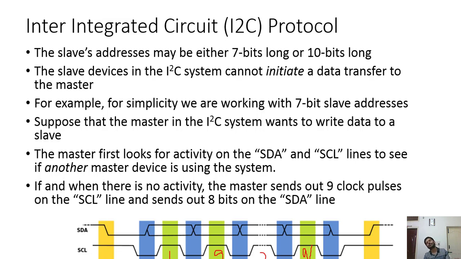Suppose it is 7-bit mode, then n will be 7. Plus 1 more bit will be there, that is the read/write bit. If it is 1, it is read. If it is 0, it will be write. So either you can read or write.